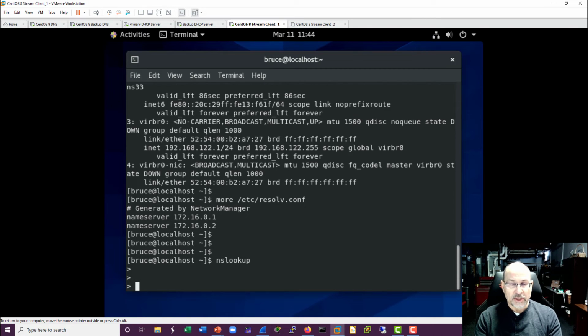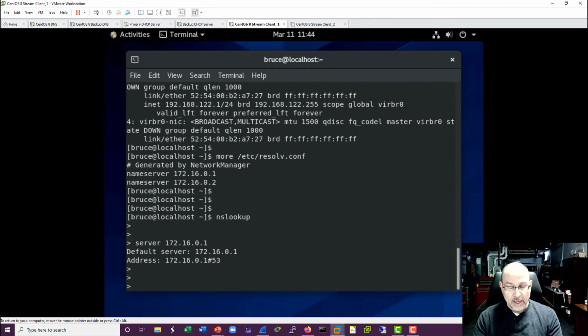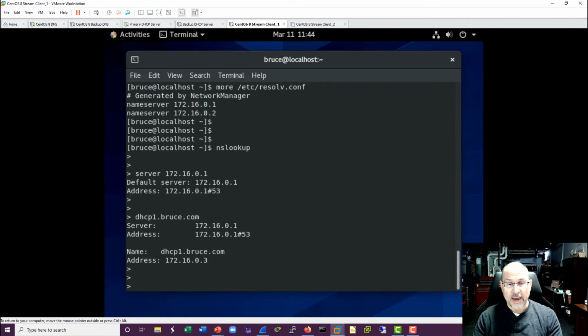Okay. And just to be very clear, I'm going to say server 172.16.0.1. So this is the primary, and I will try something like, I don't know, dhcp1.bruce.com. So that comes back as .3. That is correct. I can also try the reverse for one of the other records.